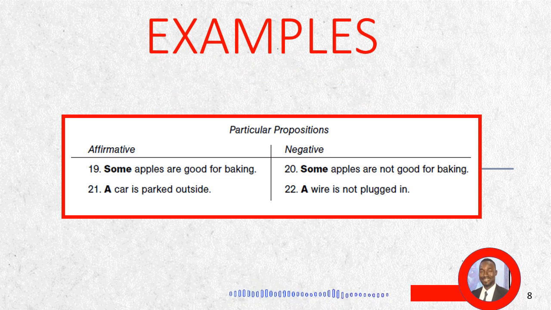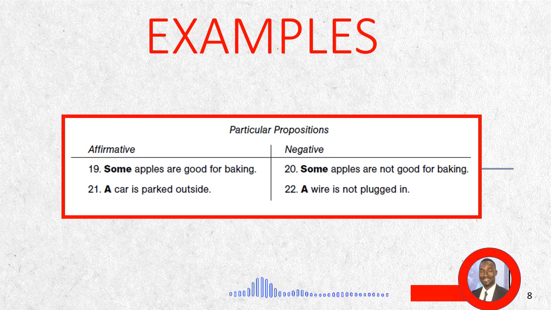Let us also take a look at some examples of particular propositions. We also recall that particular propositions have both affirmative and negative in terms of their quality. And number 19 example, which is affirmative, says some apples are good for baking. If you look at this example, what it's saying is that some members of the subject class have the properties of the predicate class. The second example of an affirmative particular proposition says a car is parked outside. This is talking about a particular car which is at least a member of the class of the subject and has the properties of the predicate.